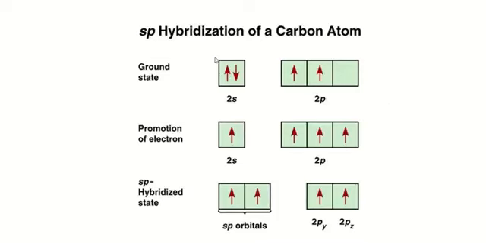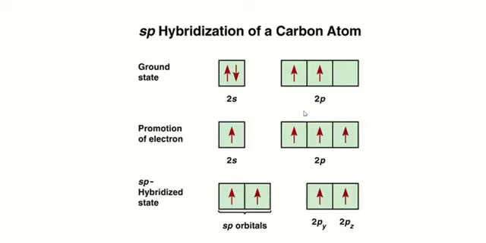Now sp hybridization. sp hybridization is a type of hybridization in which one s orbital and one p orbital mix with each other. They form two sp hybridized orbitals.